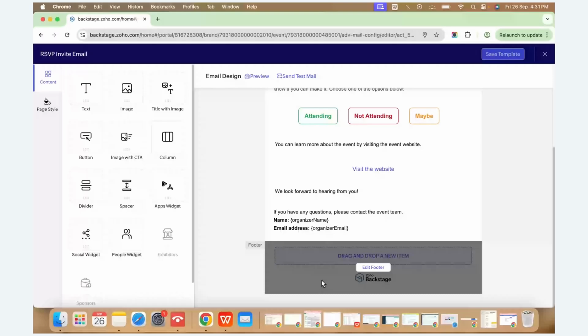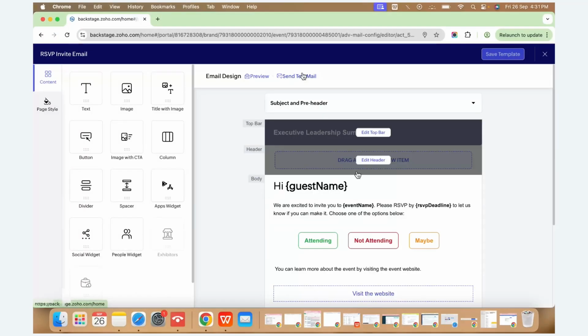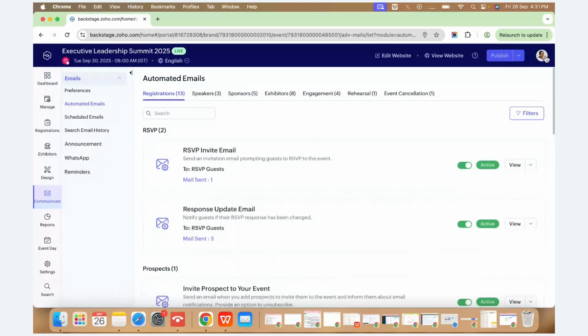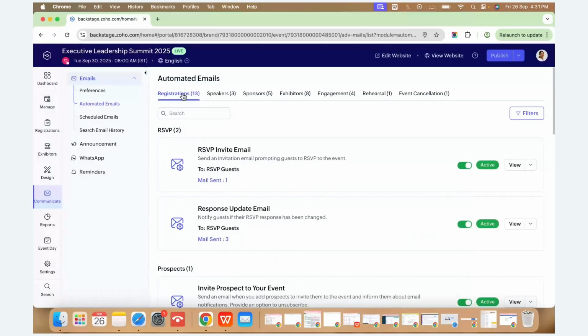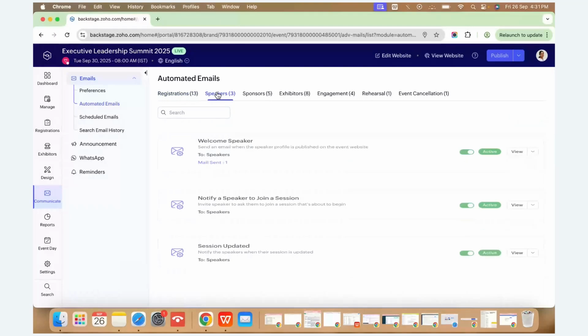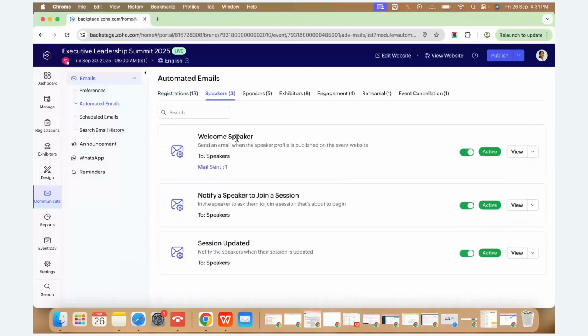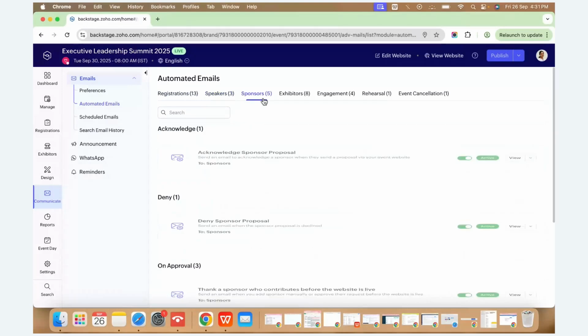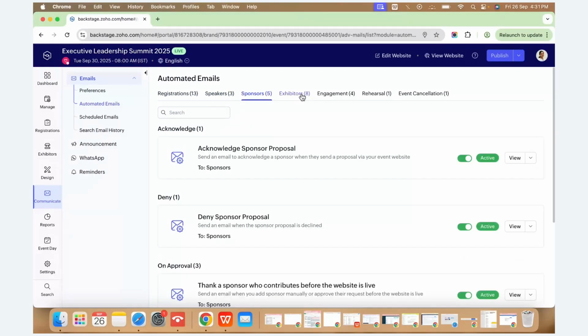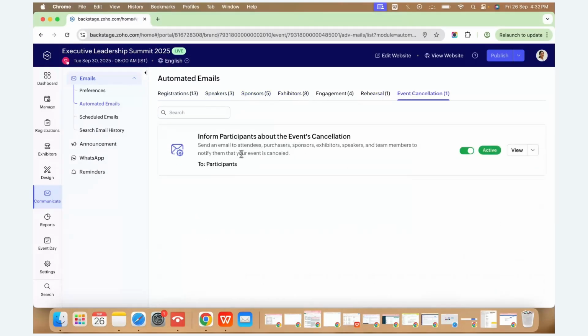You can send the test email by clicking on this button. So the test email has been sent to this particular user. So this is how we can customize the email template as well. Here we have other things, like if you wanted to send emails to the speaker, as soon as I add a speaker to an event. Similarly, emails for sponsors, exhibitors, engagement, rehearsals, and event cancellation can be customized directly under the communication tab.